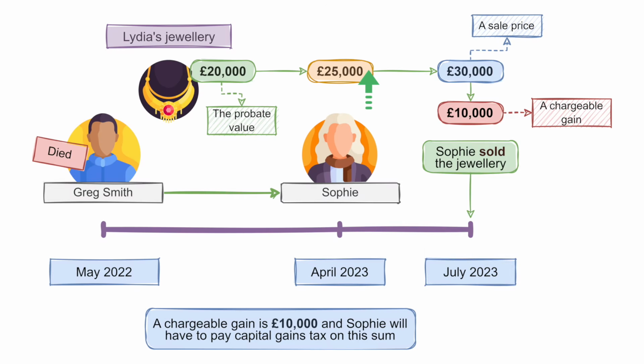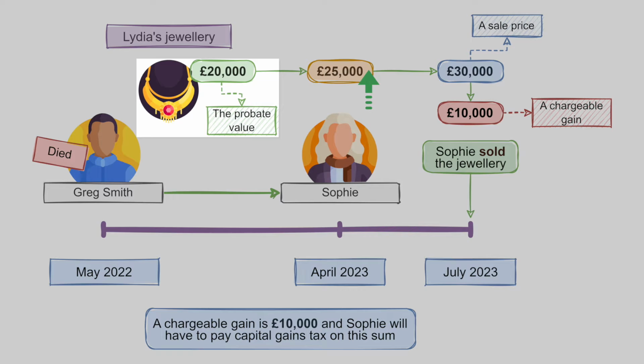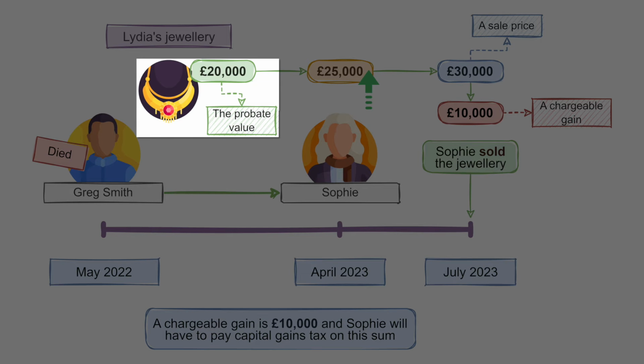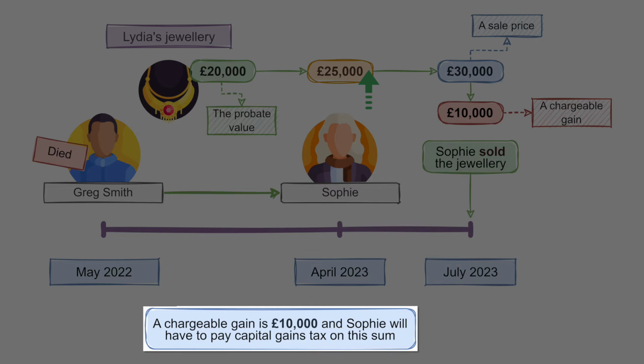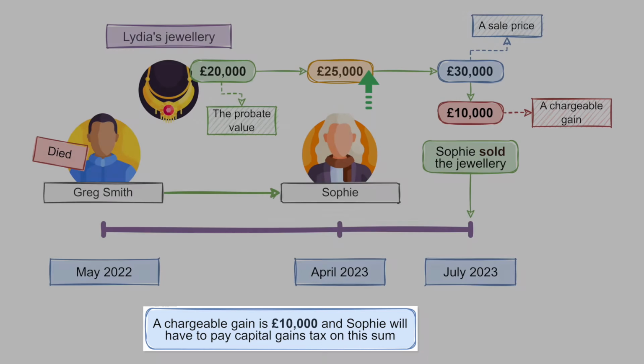So in this scenario, the price at which Sophie is deemed to have acquired the jewellery is the probate value of £20,000, not the value of the assets at the point that they were transferred to her. She has therefore made a chargeable gain of £10,000 and will have to pay capital gains tax on that sum.